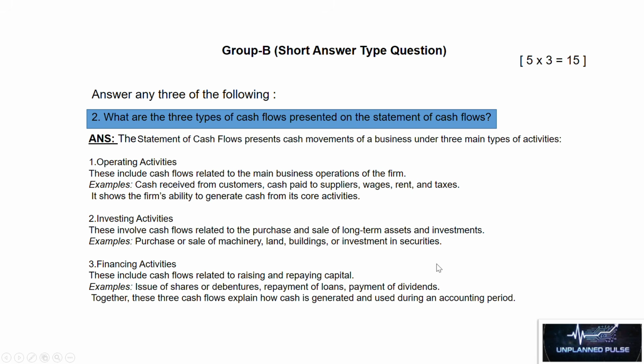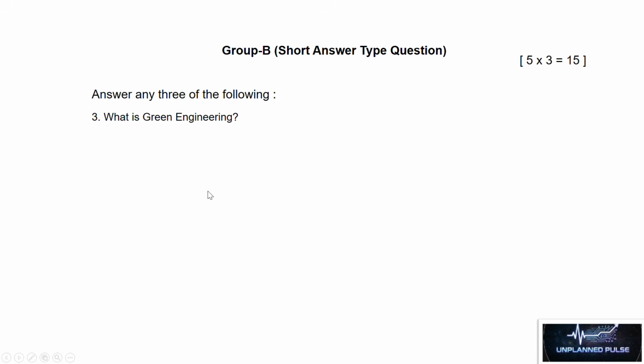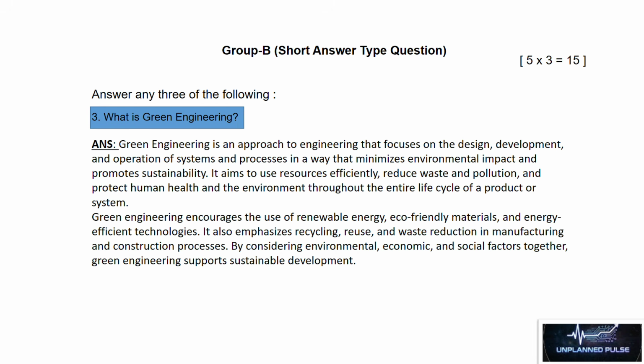Now let's see the next question. Next question is, what is green engineering? Answer is, green engineering is an approach to engineering that focuses on the design, development and operation of systems and processes in a way that minimizes environmental impact and promotes sustainability. It aims to use resources efficiently, reduce waste and pollution, and protect human health and the environment throughout the entire life cycle of a product or system.